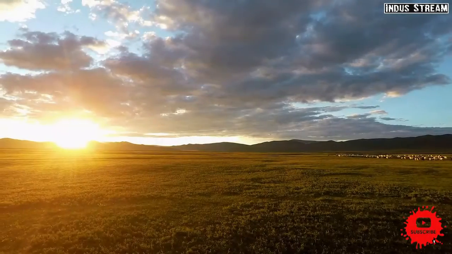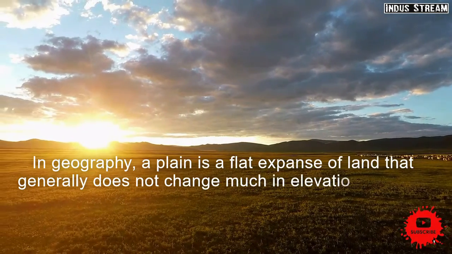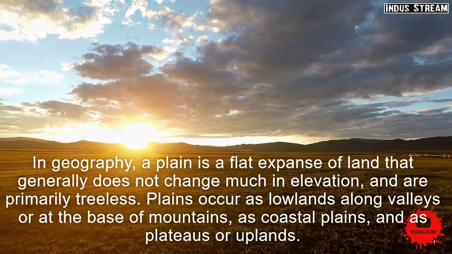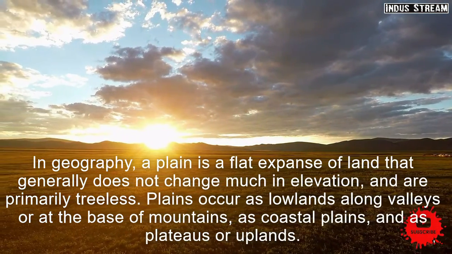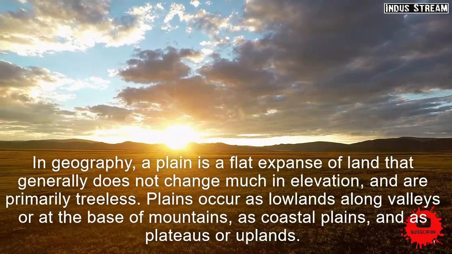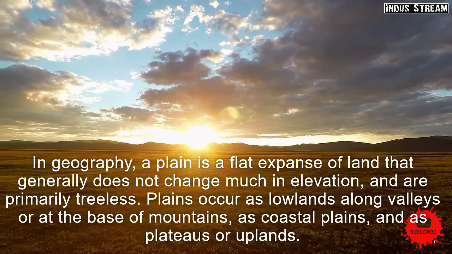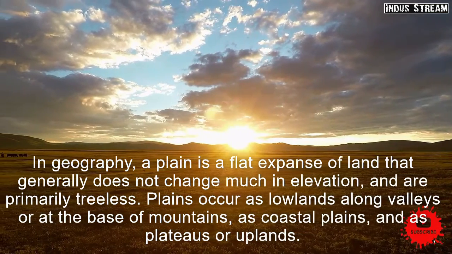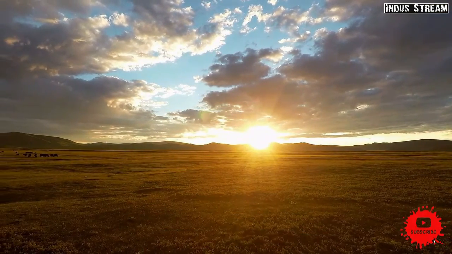Next we have the plain. A plain is a flat expanse of land that generally does not change much in elevation. These are primarily treeless. Plains occur as lowlands along the valleys or at the base of the mountains as coastal plains, and plateaus or uplands.